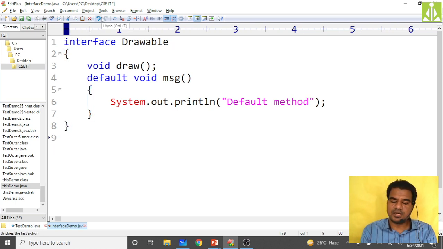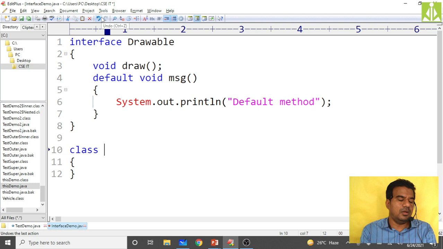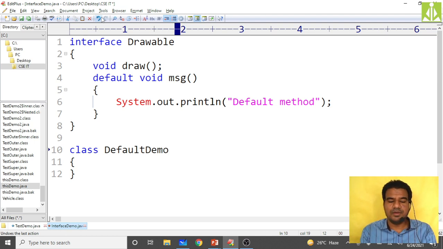Now create one class. Create one class with name, as we are practicing here, DefaultDemo. Here you take Rectangle. Rectangle implements Drawable.